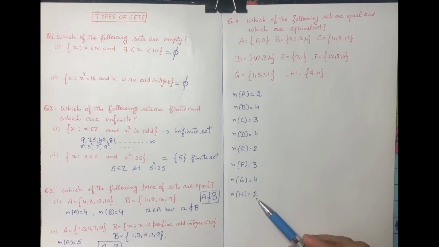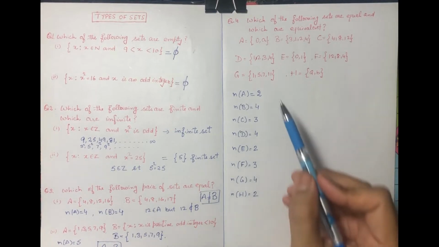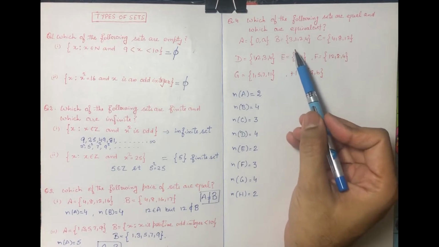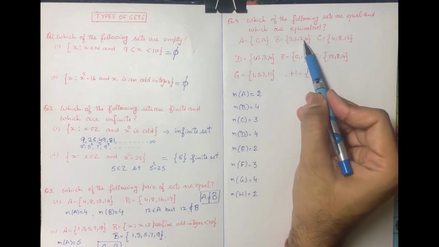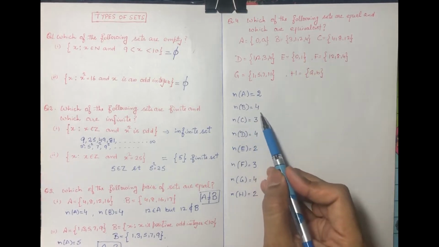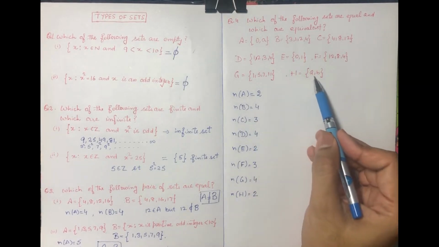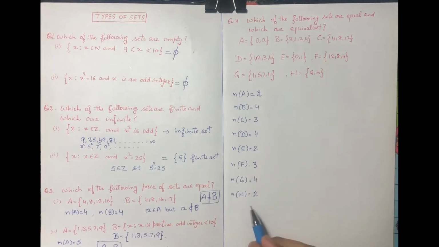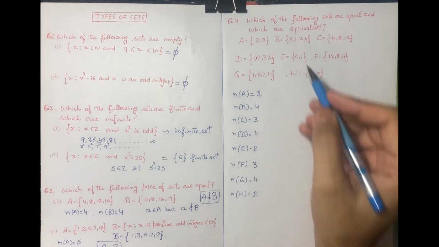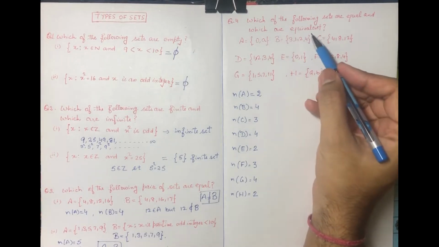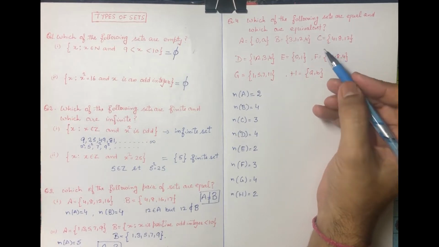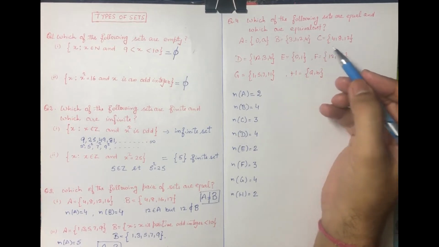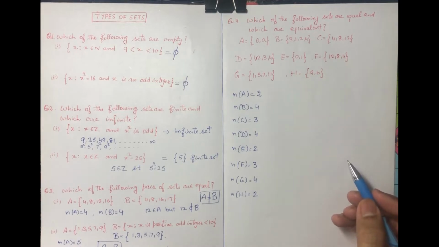You know how we have written this? By counting the number of elements in that set. Like for B, we count the elements 1, 2, 3, 4. So n(B) is 4. Similarly for H, number of elements 1, 2. So n(H) is 2. Now first we check which sets are equivalent. And for two sets to be equivalent, what is the condition? The number of elements should be the same.